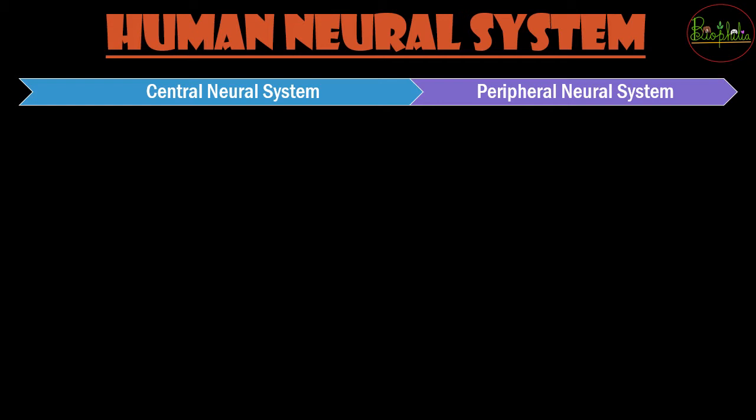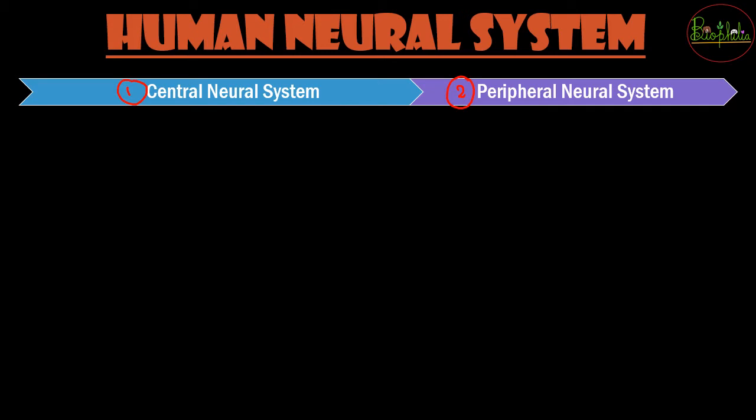So the first one is going to be called the central nervous system. That is going to be in the center, as the name suggests, whereas the second one is going to be peripheral. Peripheral के नाम से you can understand ये अलग अलग sides में जाएगा. So it can take diversions from the central part of the body and reach the extremities of your body.